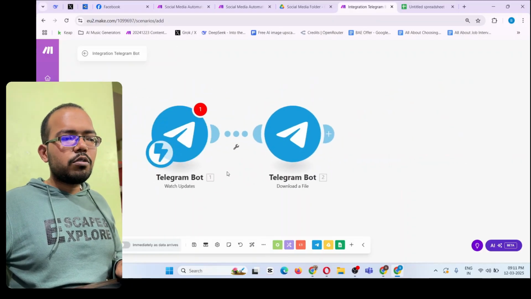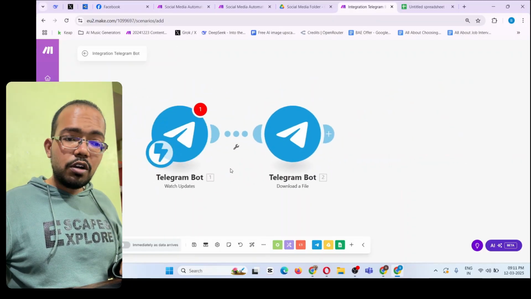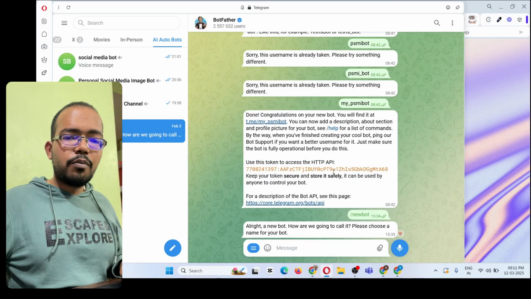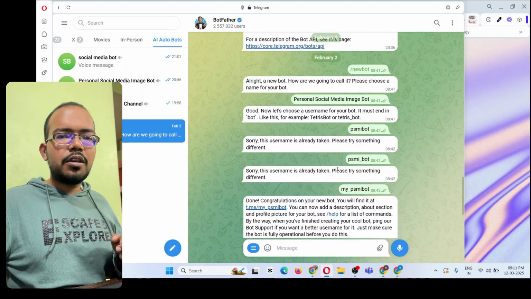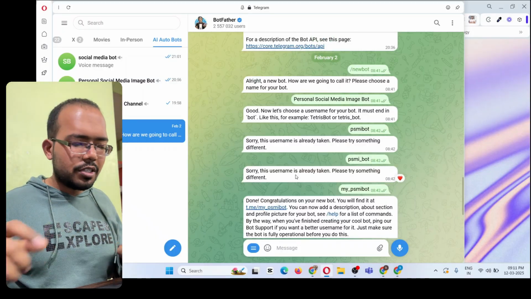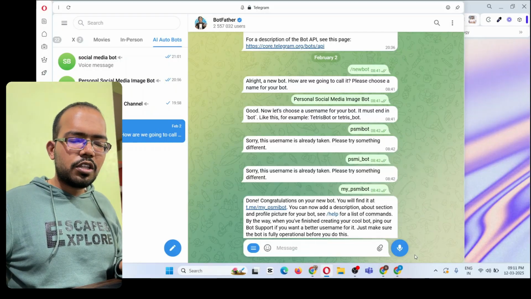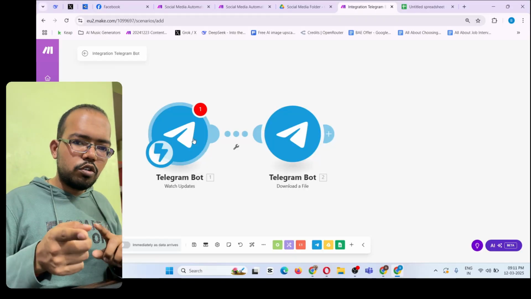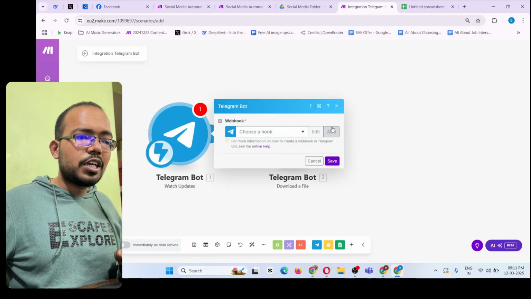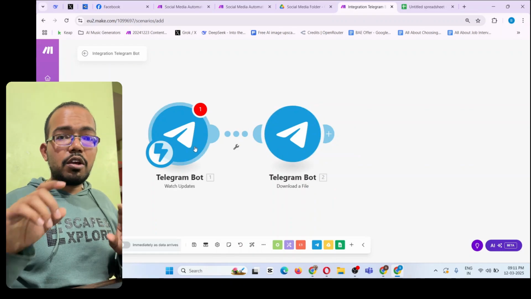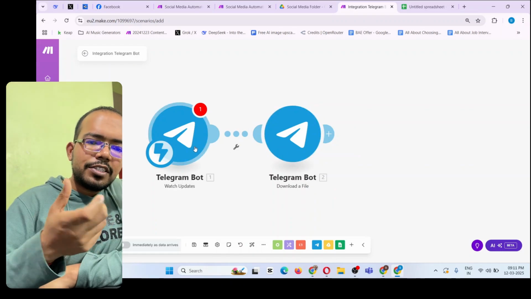Okay, so now what we have to do, we did this one. Now what you have to do, go on the Telegram once again. Okay, create another bot. In that new bot you have to upload your voice message. Okay, so same process for the new bot. Then once you've done that, you have to build a connection with that new bot over here by adding a new webhook. Okay, once you've done that, in that new bot you will upload your voice messages.